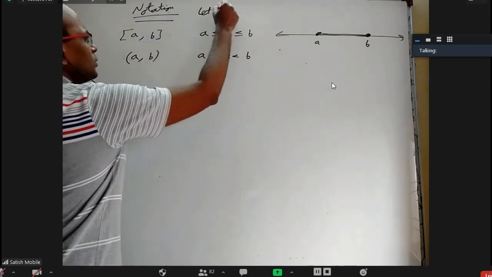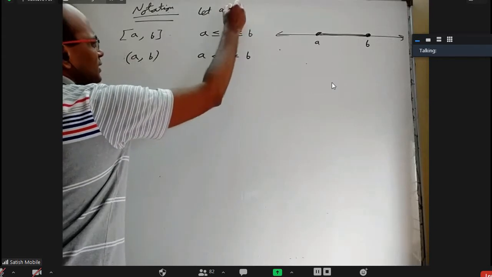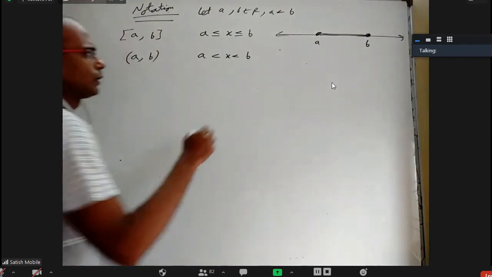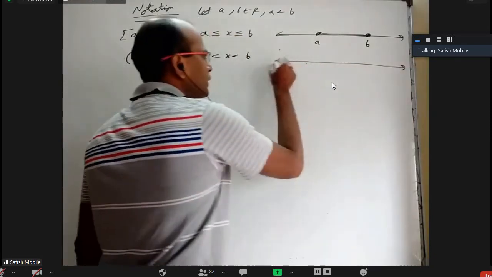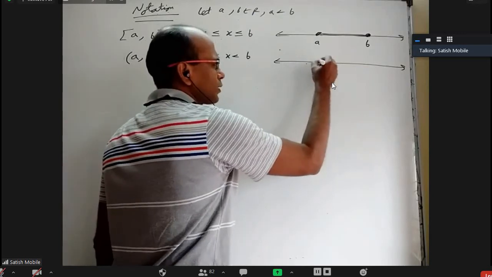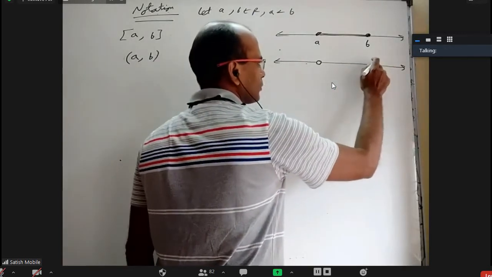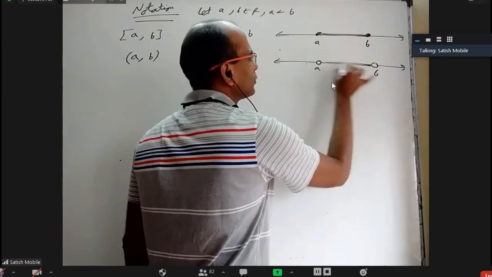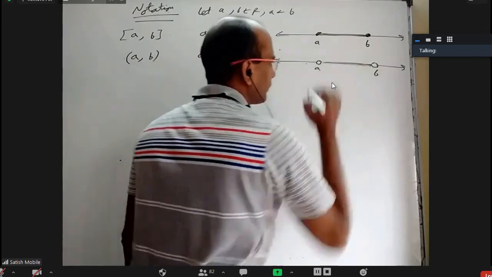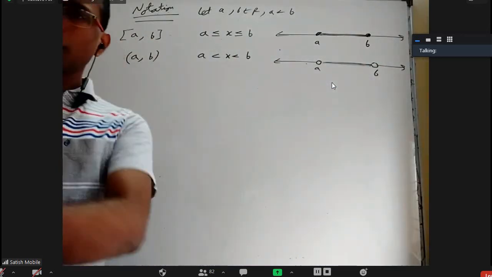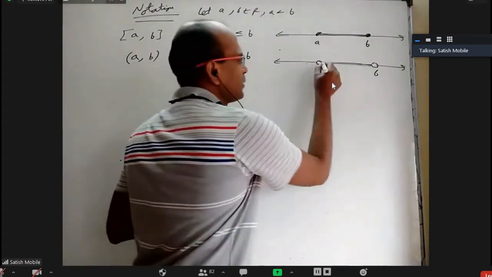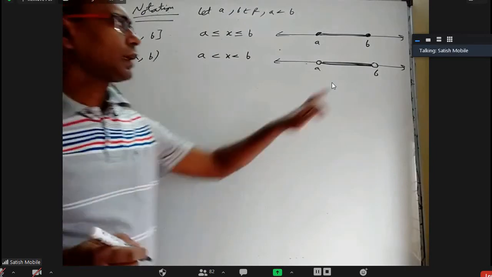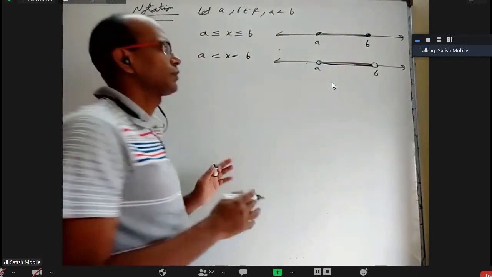Let a, b be real numbers and a is less than b. On the number line, how to show? I am going to put an open, hollow circle here for a and b. But in between, I am going to draw a thick line. What is that? Between a and b, everything is there. But an empty circle means point a is not there, and an empty circle here means point b is not there. Only between a and b.